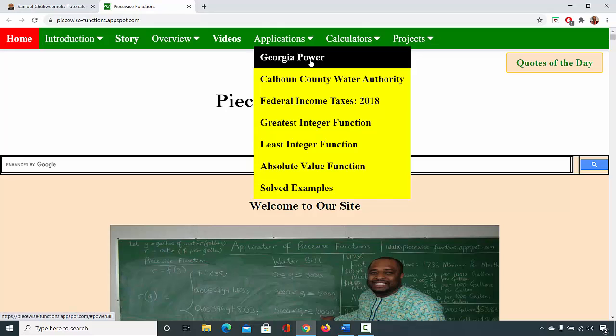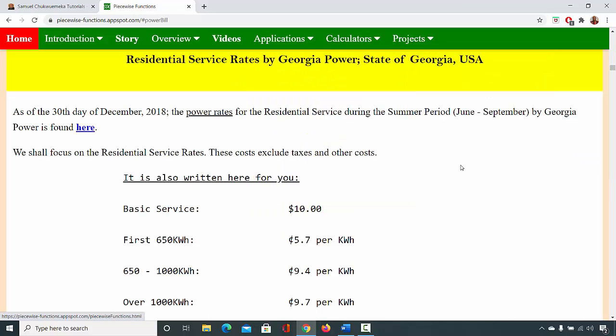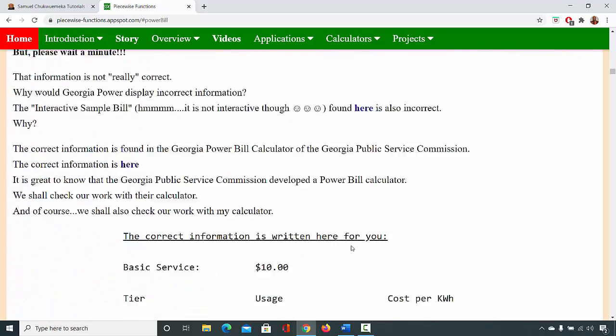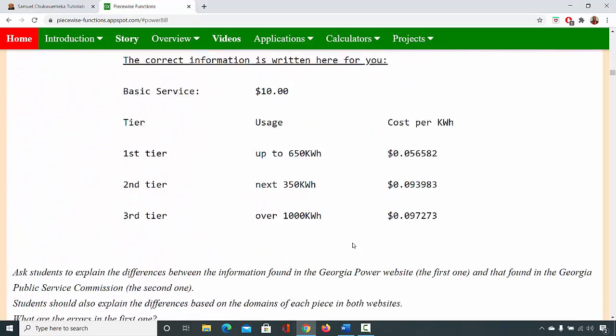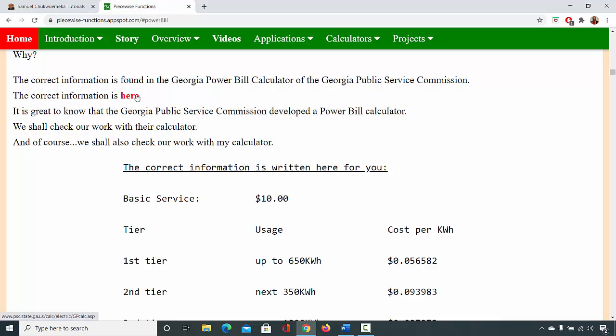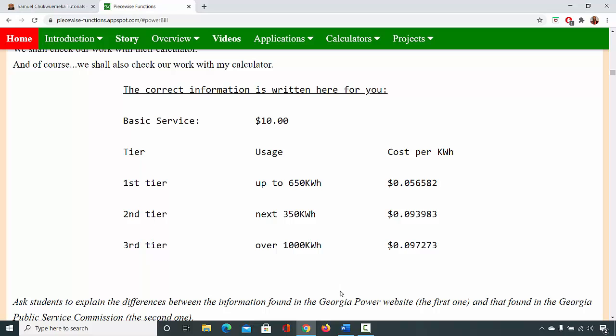So the state tax and income taxes are also good applications of piecewise functions. So you just click on Georgia Power, and we're just going to go to the actual information, which is on this website here, Georgia Public Service Commission. But this is the information here.